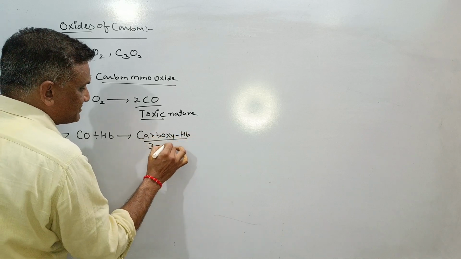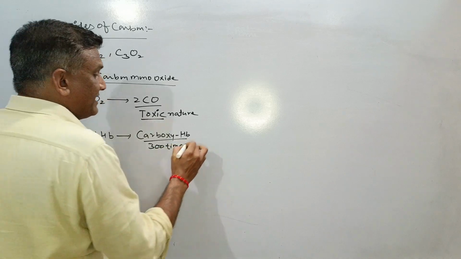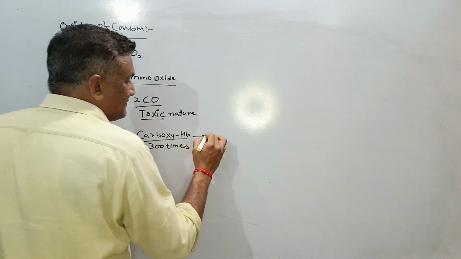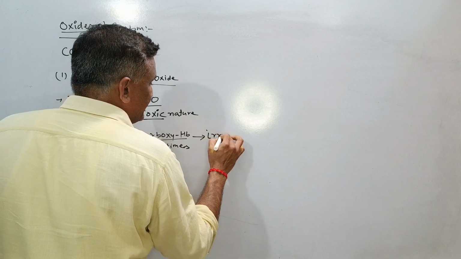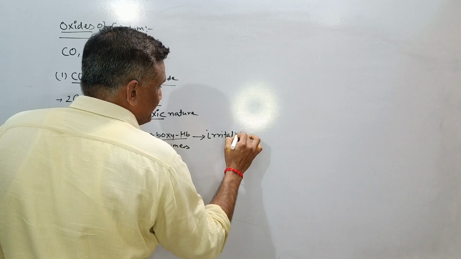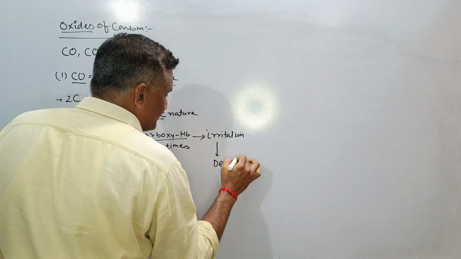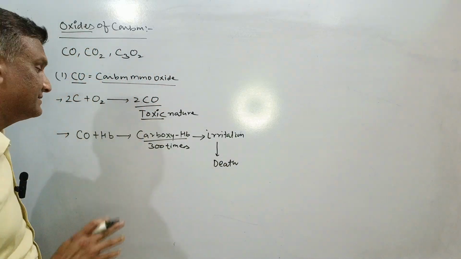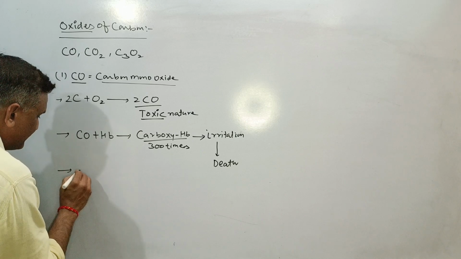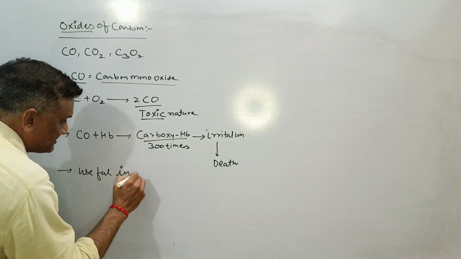It is 300 times more stable than oxyhemoglobin, 300 times. So that's why at the initial stage the person feels irritation, and then on increasing concentration it will lead to the death of the person. So we can say that this is toxic in nature. But carbon monoxide is also very useful in industry.